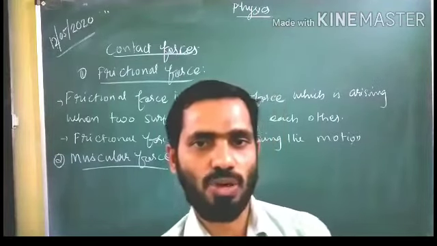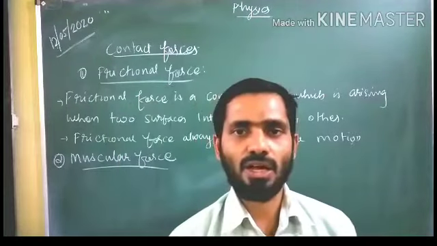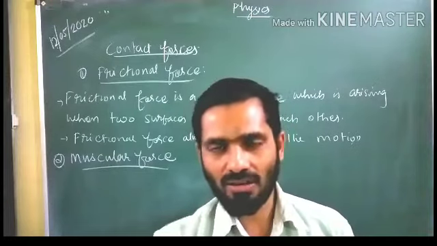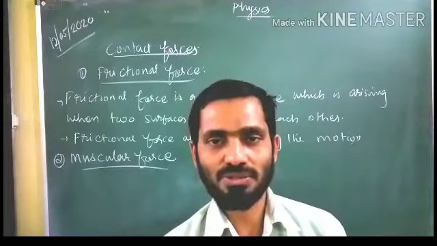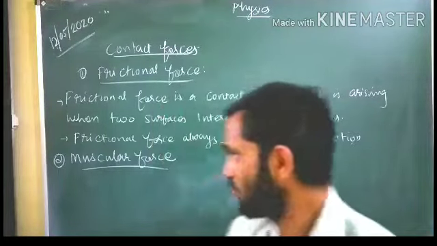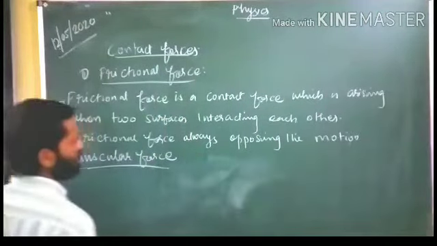So that is a muscular force. We have also seen a bullock cart or horse cart. They pull the cart because of their muscle power. That we can call a muscular force.